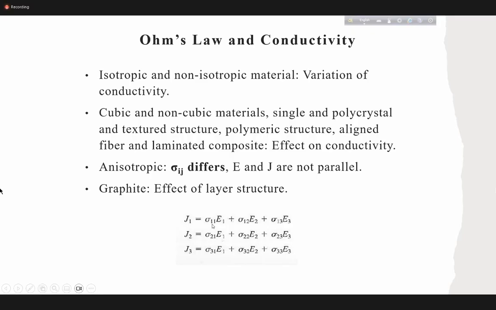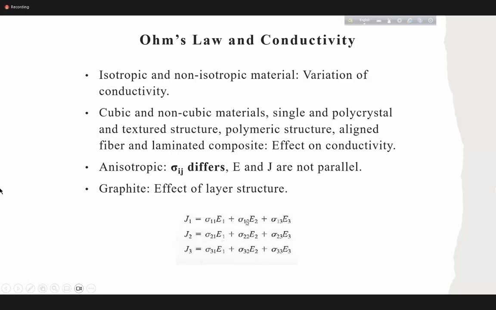If this is 1 1, meaning along the x-axis, it is the relation between J1 and E1. Sigma 2 2 means the relation along the y-axis, between J2 and E2, and sigma 3 3 means along the z-axis, the relation between J3 and E3.